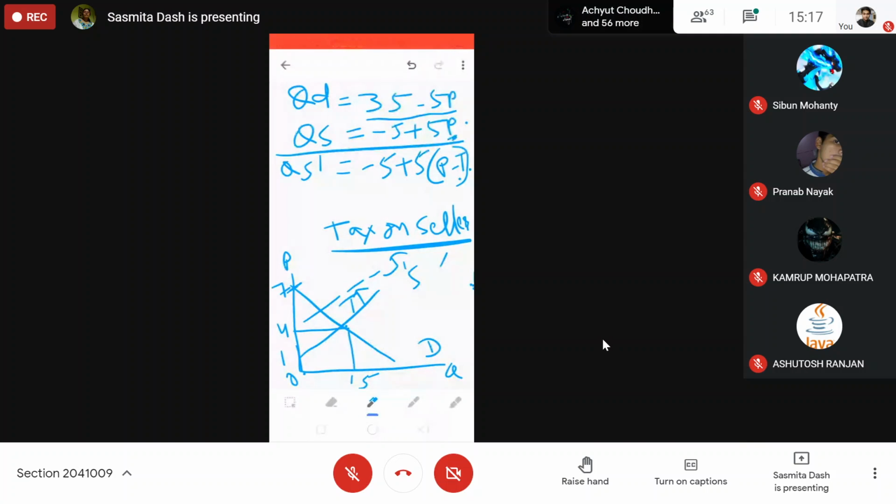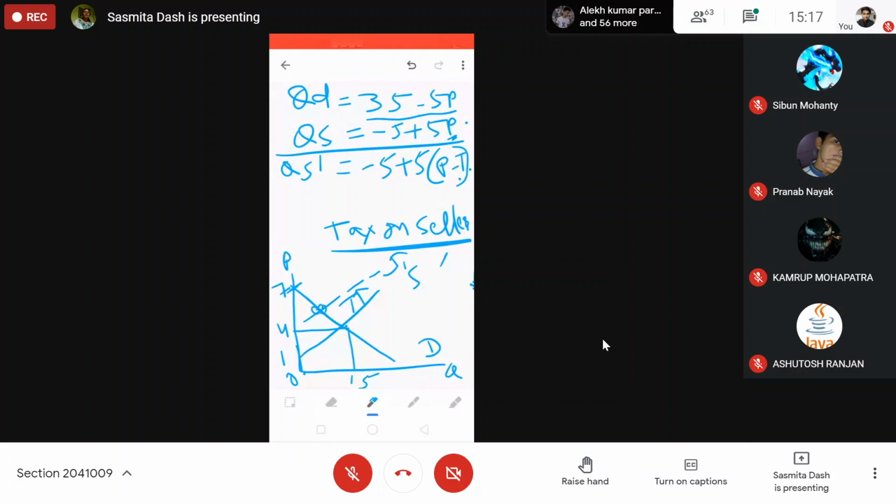If the tax is imposed on the seller, the seller will pay the tax immediately, but afterwards he will shift the tax burden to some extent to the buyers also. So both will share the tax burden. How will they share it? Here we get a new equilibrium point.